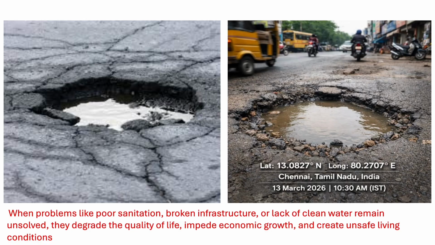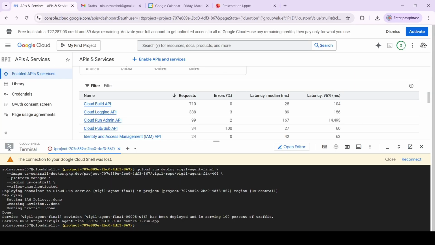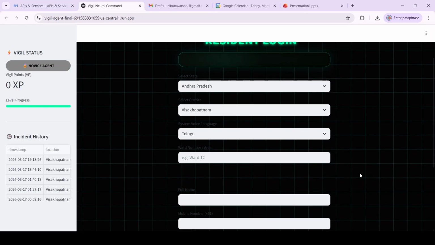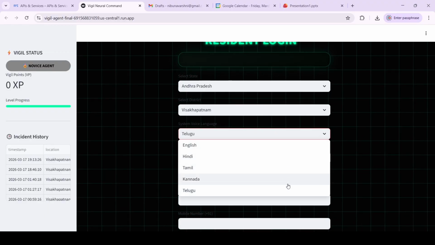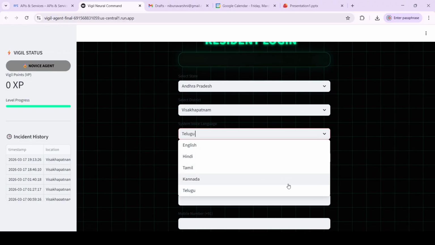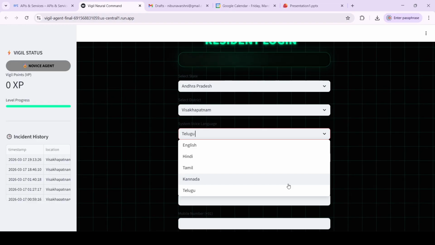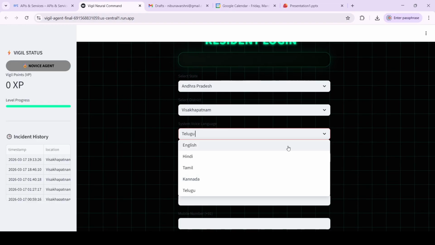Now, let us get into the demonstration. Once you press the link, the app goes live, and a login page pops up right here. And here is the best part about Vigil. Vigil supports multiple languages such as Hindi, Tamil, Kannada, and Telugu, which is essential for a diverse population like India and all around the globe, and ensures that language is never a barrier for resolving civic issues.